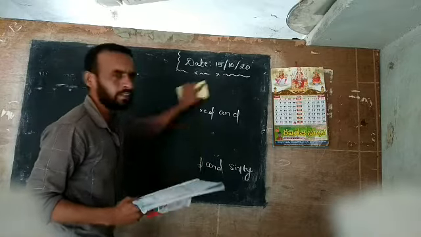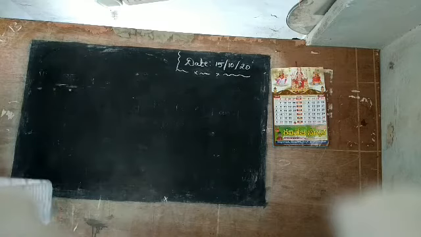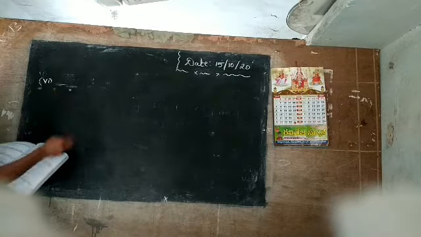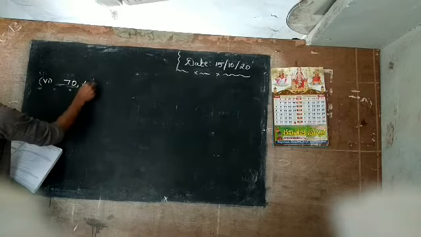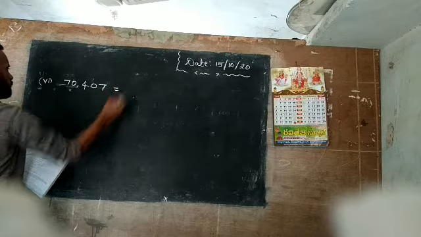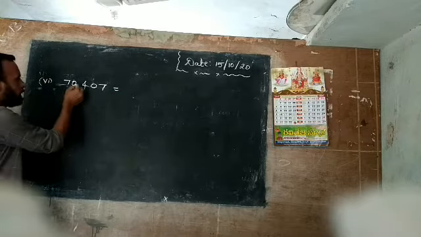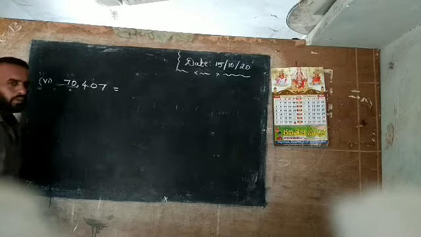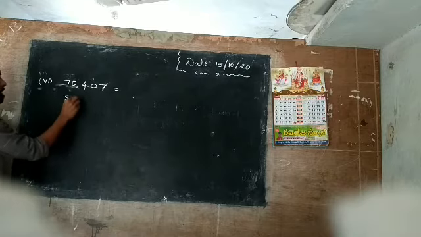So these are very easy problems. That's why I have given them to you as homework. So the sixth problem, see here: 70,407. Here also it is given as it is. Here the comma is before the thousands place, and after the comma we have the hundreds, tens and ones places. Now write the same: 70,407.